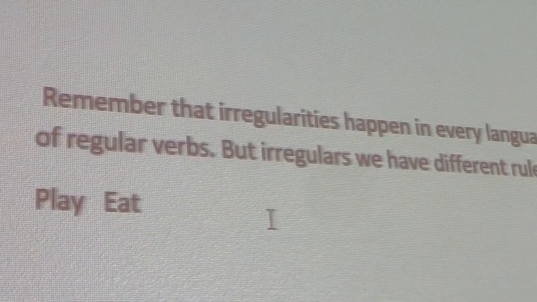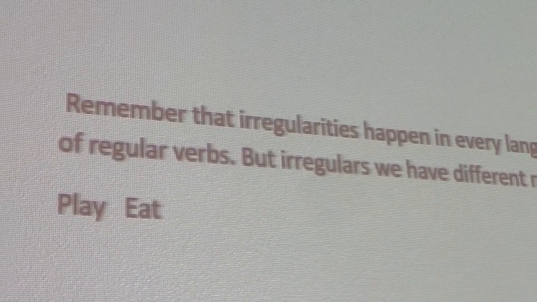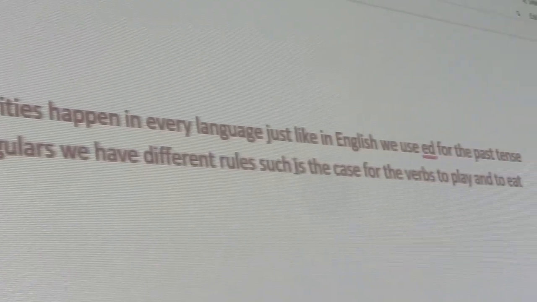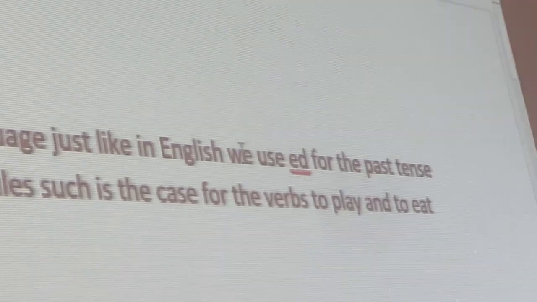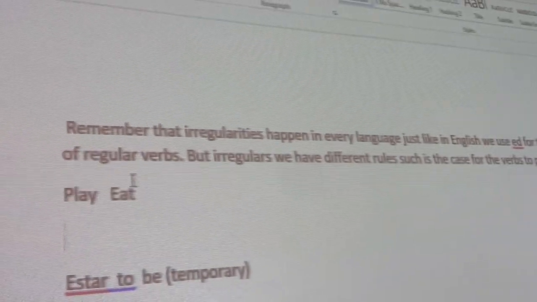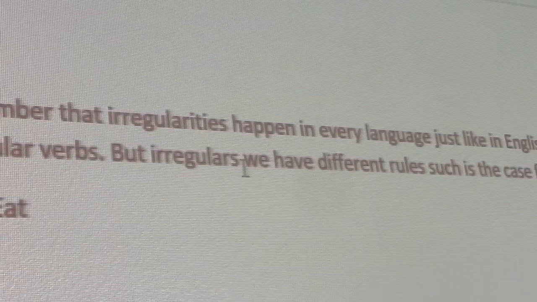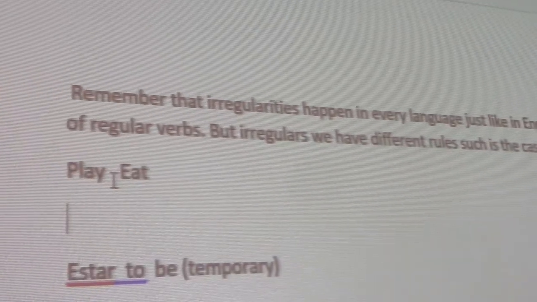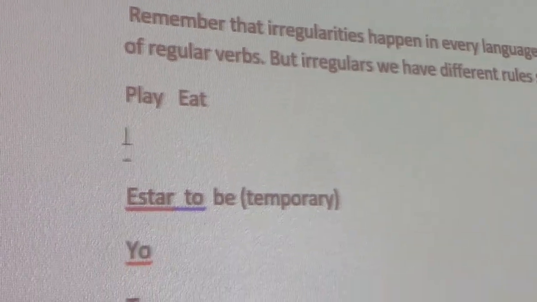So let's review this one more time. Now, just remember that irregularities happen in every language. Just like in English, we use ed for the past tense of regular verbs, but irregular, we have different rules, such as the case of the verb to play and the verb to eat.